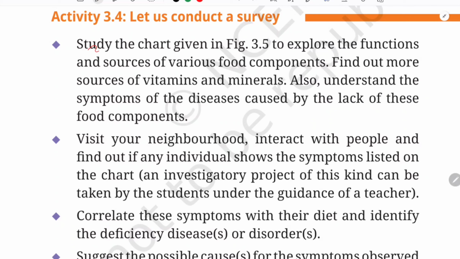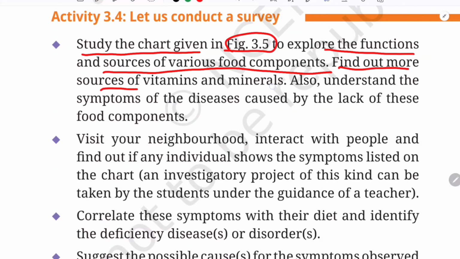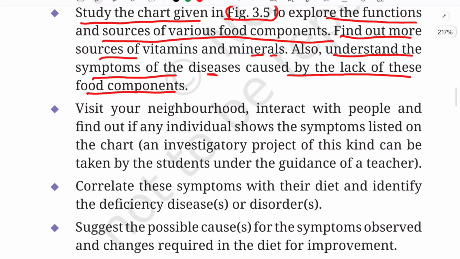So let us start. The activity is: study the chart given in figure 3.5, that is, we are going to study and explore the functions and sources of various food components. Here we are basically going to explore vitamins and minerals. Find out more sources of vitamins and minerals. Also understand the symptoms of the diseases caused by the lack of these food components. So we are also going to learn the diseases which are caused due to the deficiency of certain vitamins and certain foods.